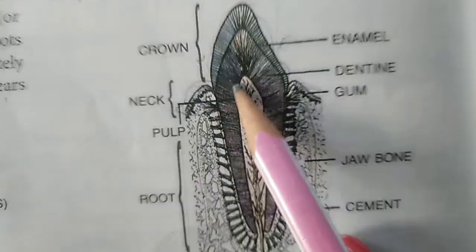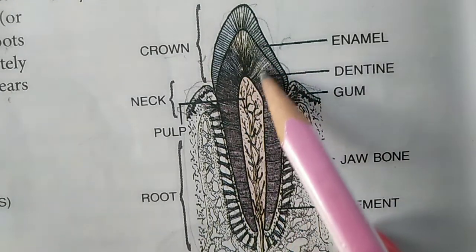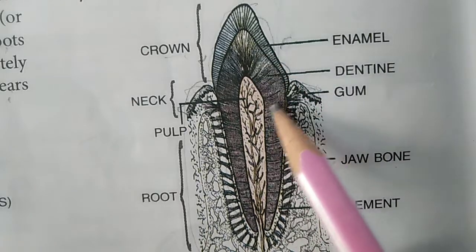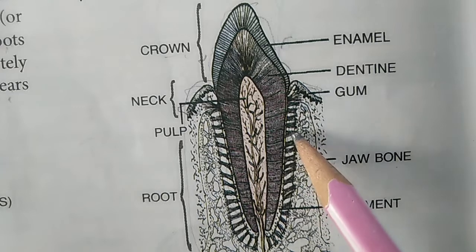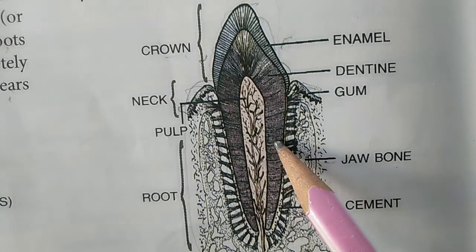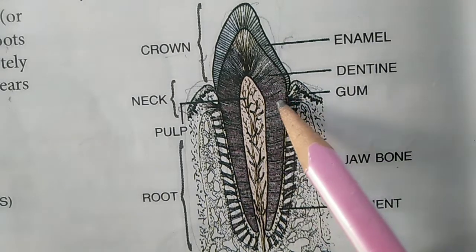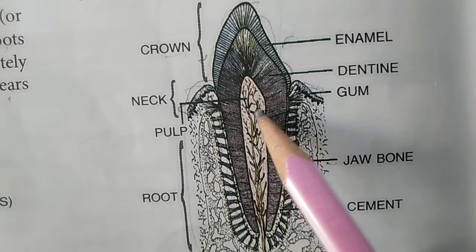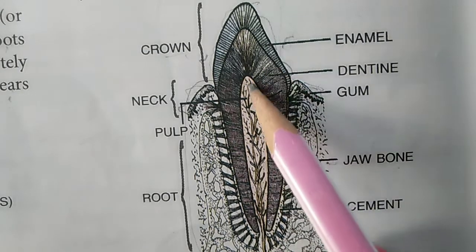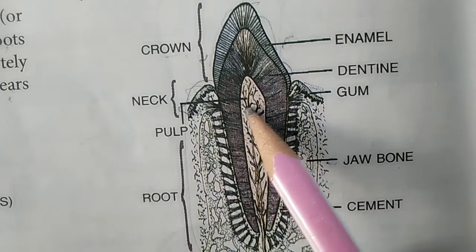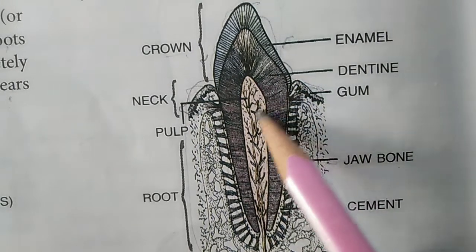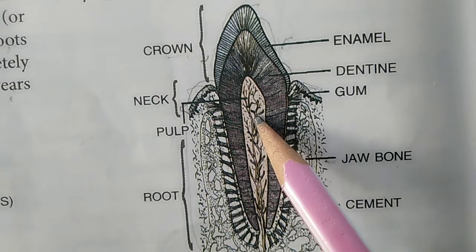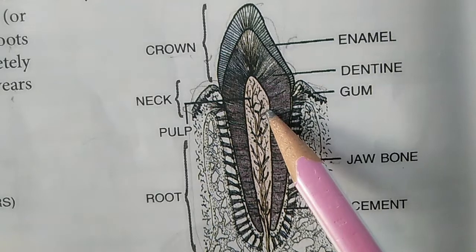Now this dentine has minute canals, you can see it has minute canal-like structures through which run the strands of cytoplasm of the cells in the pulp cavity. So through these strands the cytoplasm goes into our pulp cavity, which is in the middle. The cytoplasm from these strands goes into this pulp cavity. Okay, so this will be our dentine.